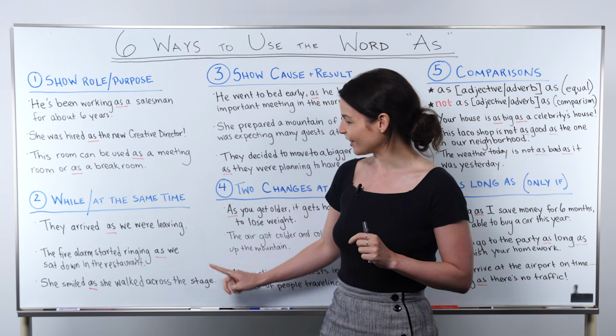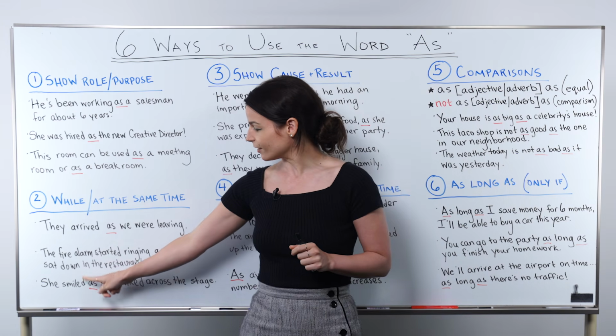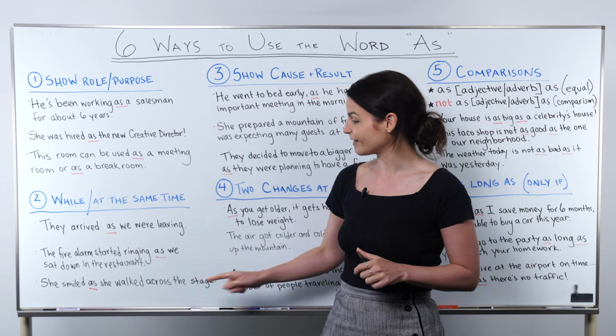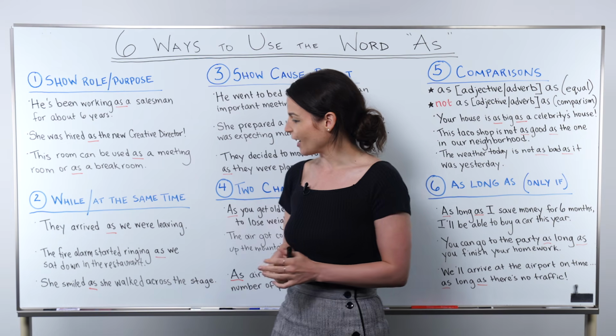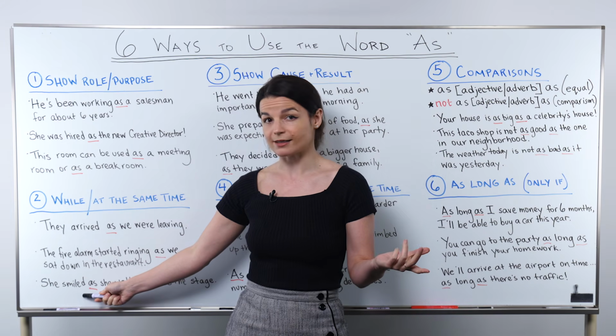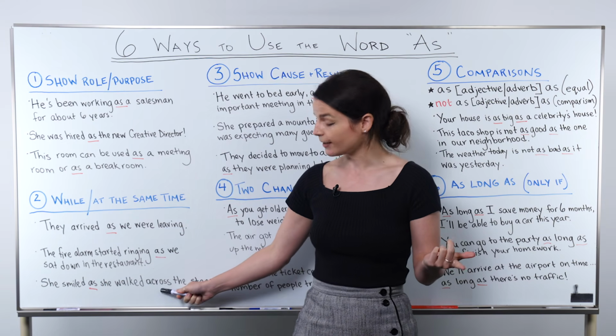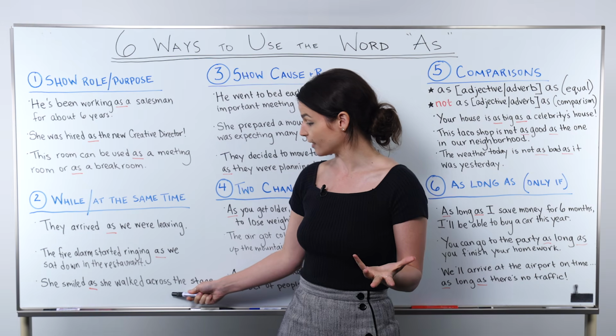Okay, let's look at the last example. She smiled as she walked across the stage. So in this case, we have, again, a simple past tense action. And in this one, the second part, we also have a simple past tense action.